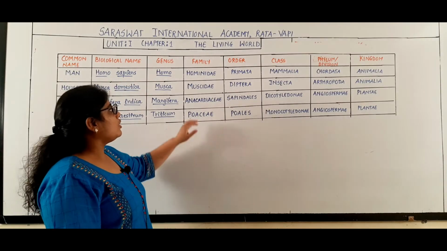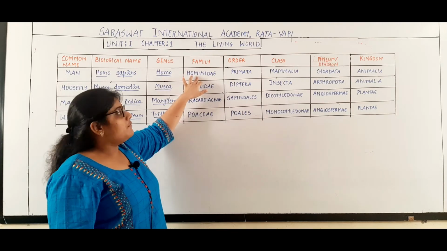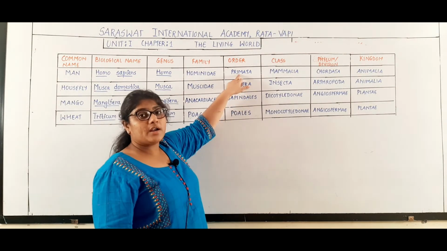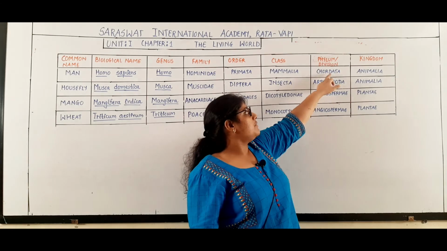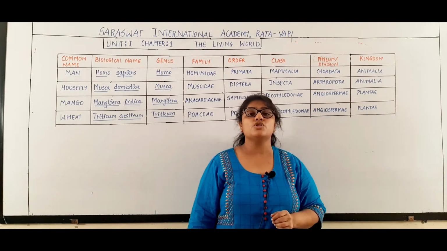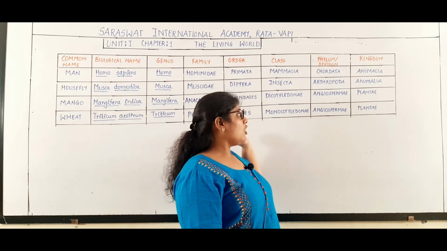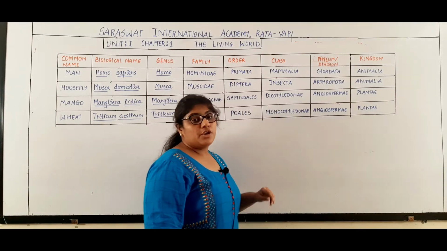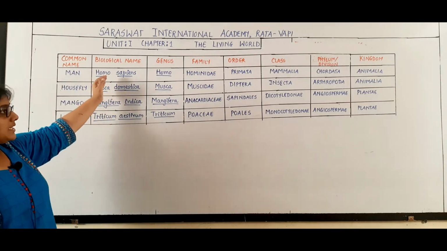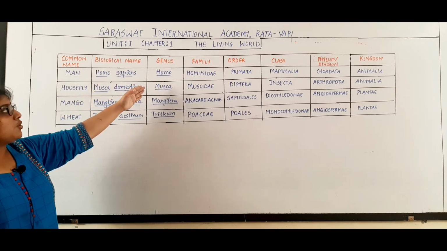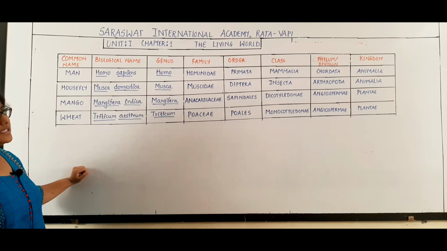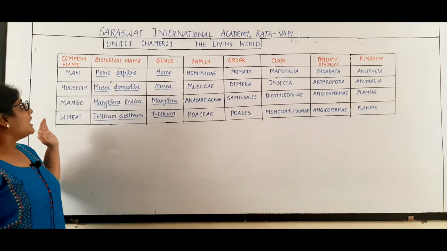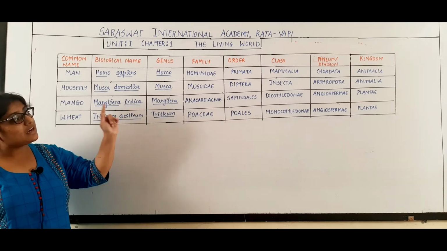Now humans belong to the family Hominidae. Which family? Hominidae. Their order is Primata, their class is Mammalia, the phylum or division is Chordata, and finally they belong to the kingdom Animalia. So these are all the taxonomic categories of human beings. Biological name Homo sapiens, genus is Homo, species is sapiens, family is Hominidae, the order is Primata, class is Mammalia, phylum: as it is a human being and it is an animal, we will write the phylum.